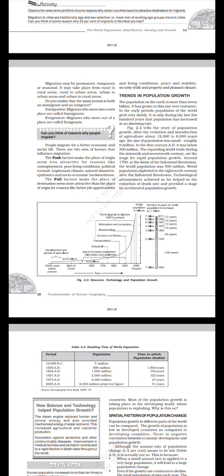Take a look at figure 2.2, resources, technology, and population growth. 12,000 years before present, development and spread of agriculture; 0.25 billion, birth of Christ; 1600, 0.5 billion, age of European exploration, colonization and settlement; 1800 to 1900, industrial revolution; 1900, sanitation and medical, biotechnology; 1950, information and computers; 1998, 2000, technology revolution, 1650 to present; 2000, world population in billions, number of years for world population to increase by 1 billion.